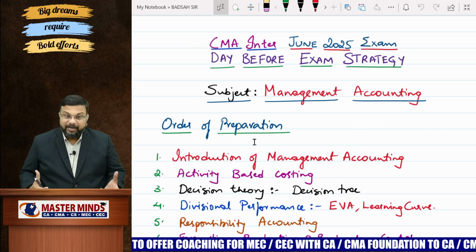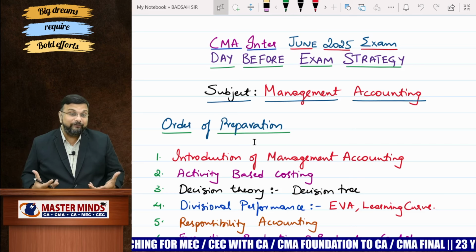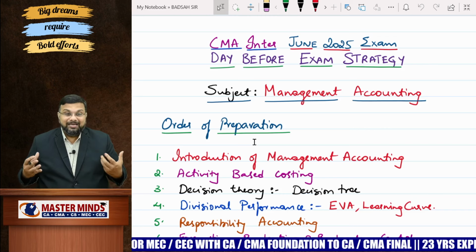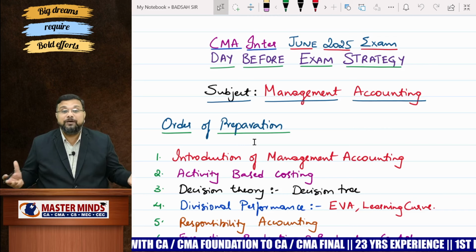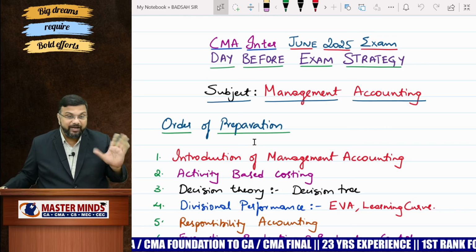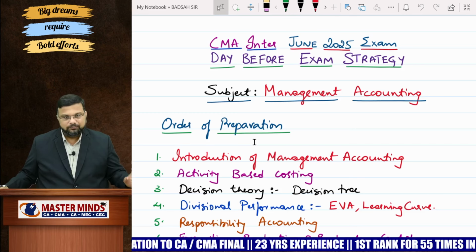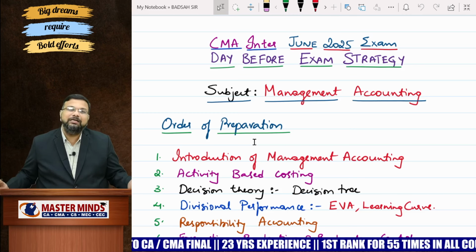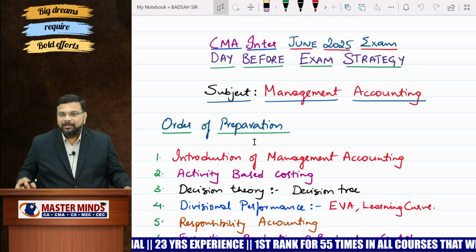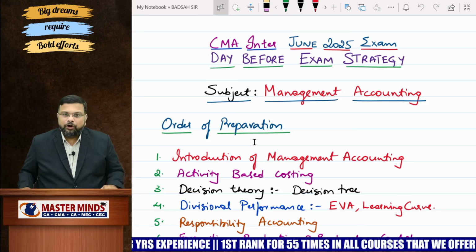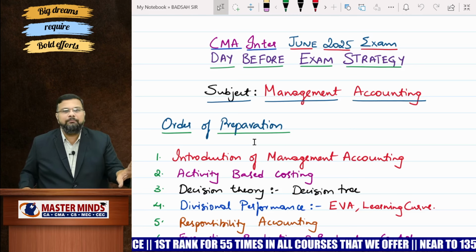So how to prepare effectively and efficiently, whereby we can guarantee our qualification in this paper with good marks, not moderate marks, but good marks. Anything more than 55 in this particular paper is a very good score for you. Because if you are lucky, you will get a somewhat easy paper, or else he will try to test you in every conceptual way. So without wasting any further time, let me go through the order of preparation. Stick to the order of preparation whereby we can guarantee minimum marks for you.